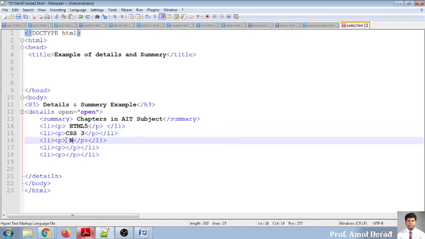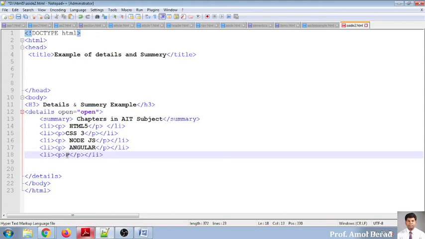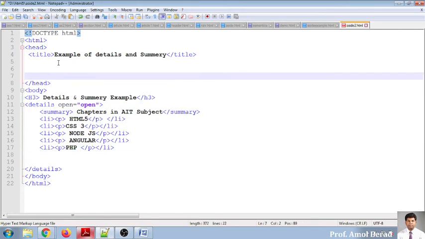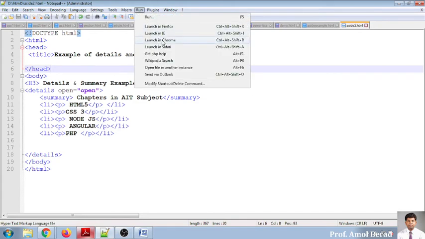The third one is Node JS. The fourth one is Angular. And the last one is PHP. So these are all the chapters which are available. I'm copying this, saving this, and I will be running this program.